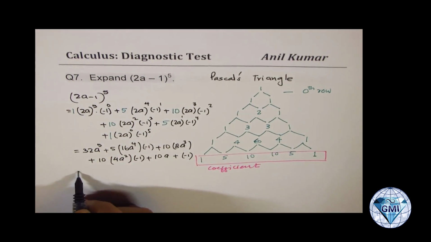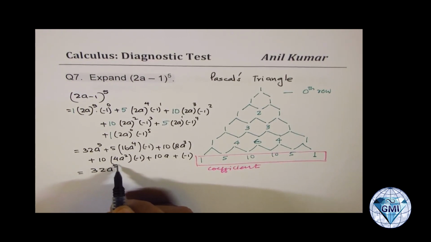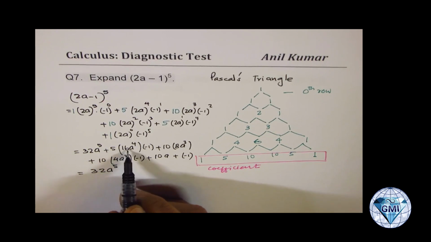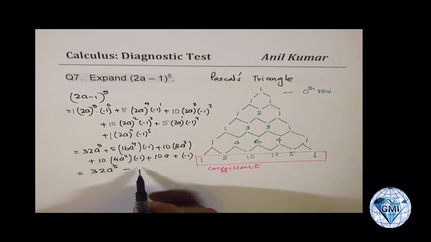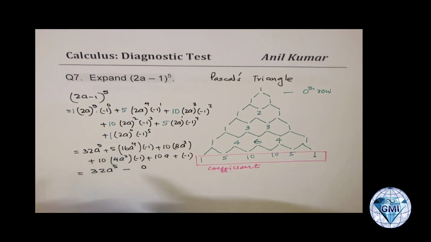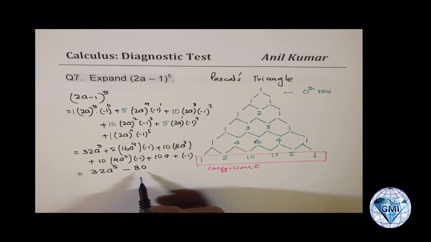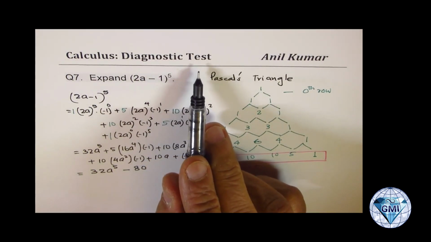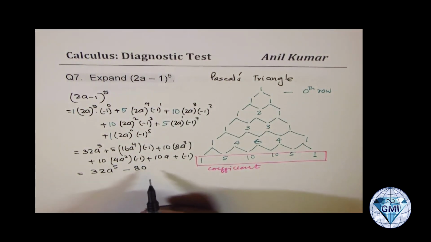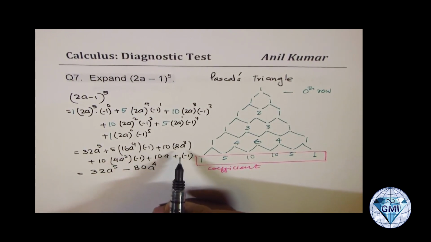So now let me rewrite the final answer. So we have 32a to the power of 5, and we can multiply these two with a negative sign this time, minus. So 5 times 16 is 80. You will notice that till now we have done all the examples without calculator. So in diagnostic test, calculator may not be allowed. So selection of my questions are such that you could do without calculator, right? I forgot to tell you that earlier.